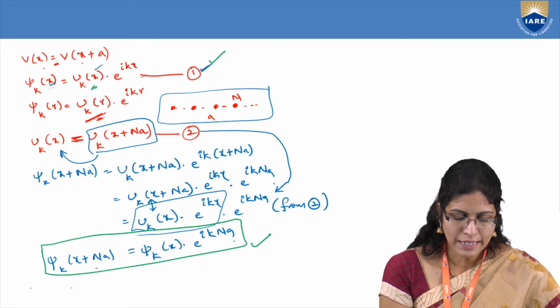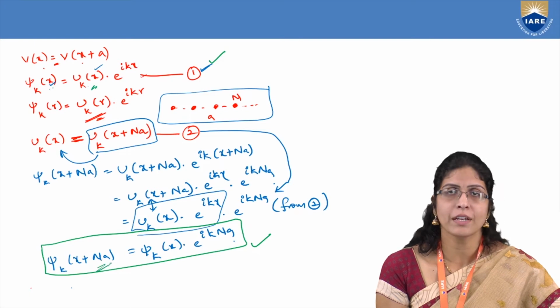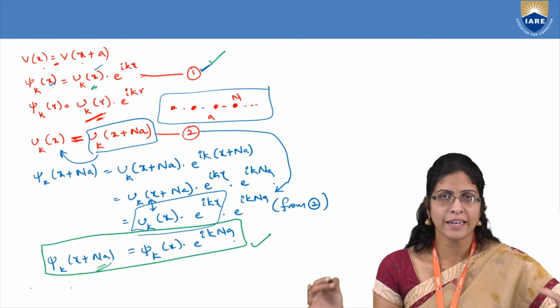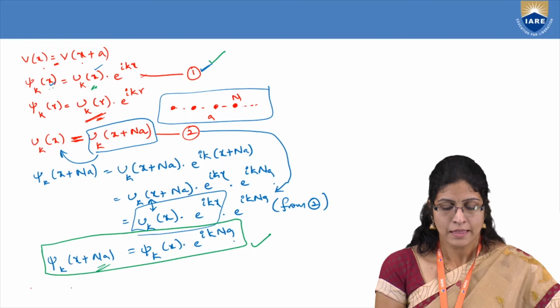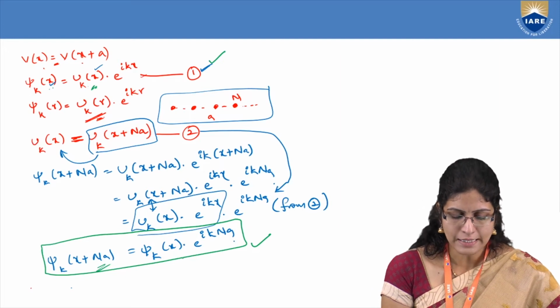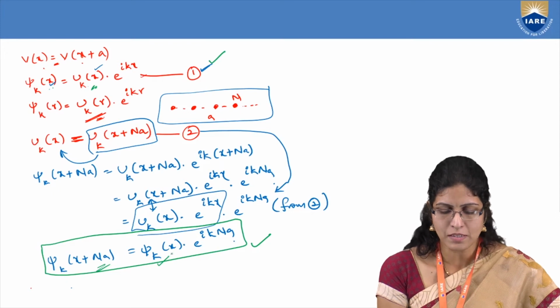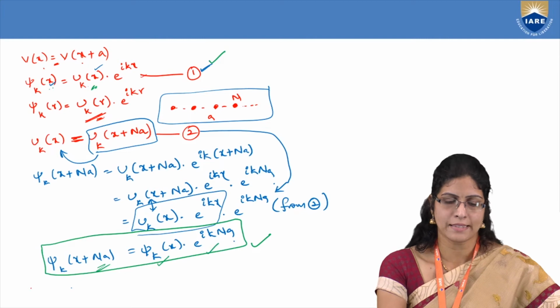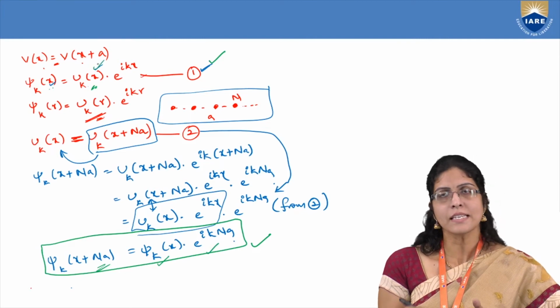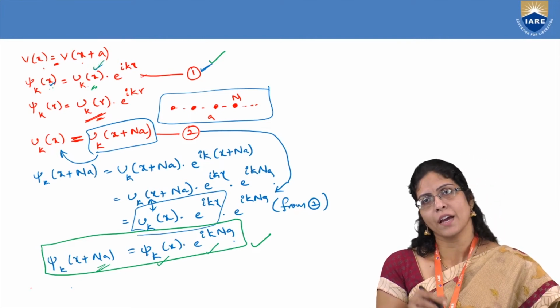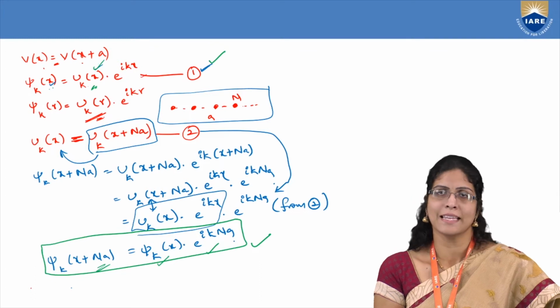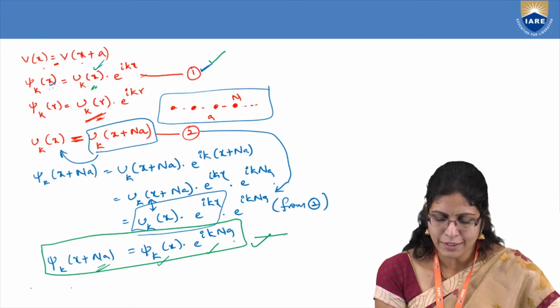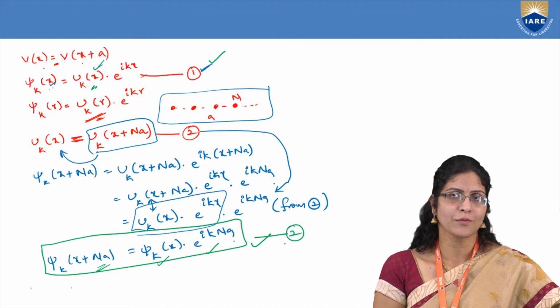But here you are taking na, where you are changing the periodicity considering n number of atoms. Then it is written as the same function in terms of x times e to the power of ikna, not the periodicity of x like here. So this is a different condition which evolved out of the Bloch's theorem. So 1 and 2 are the beautiful results of the Bloch's theorem.